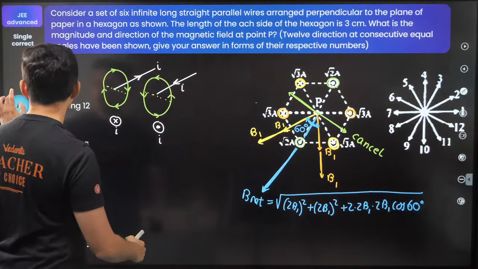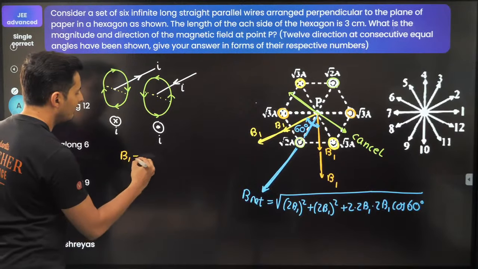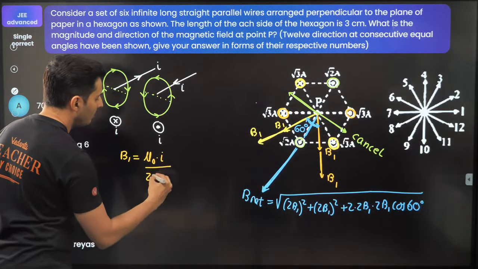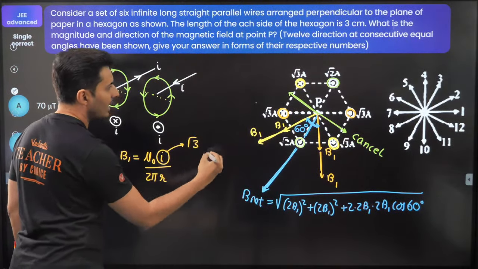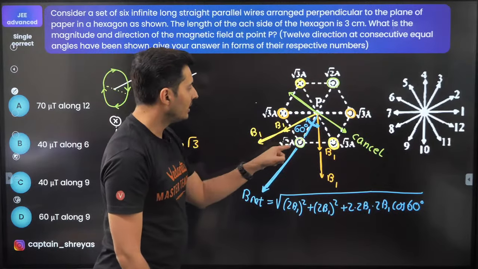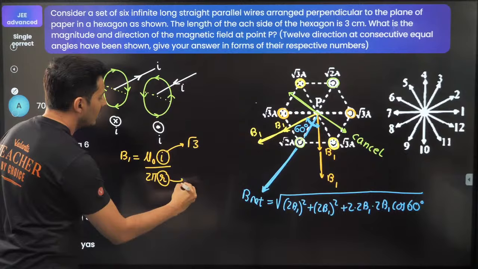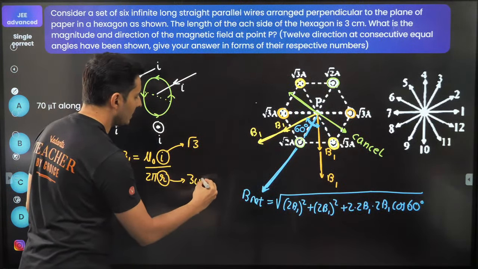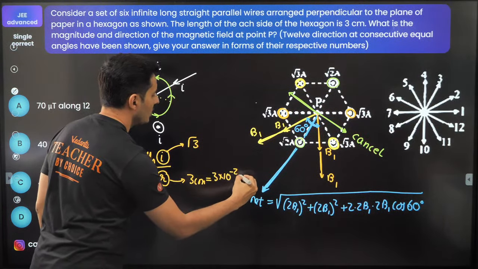And B1's value, what will be B1's value? It's not that difficult. B1 will be μ0 into the current divided by 2πr. This value of the current, you're just going to put as √3 amperes. And the value of r, I believe you are going to put as 3 centimeters, which is also 3 into 10 to the power minus 2 meters.